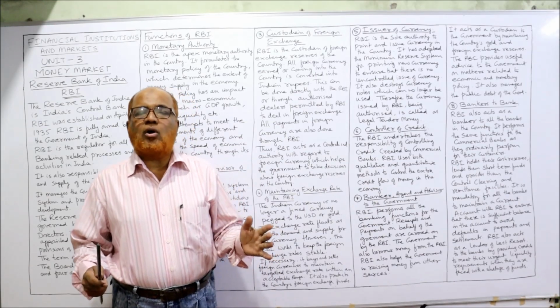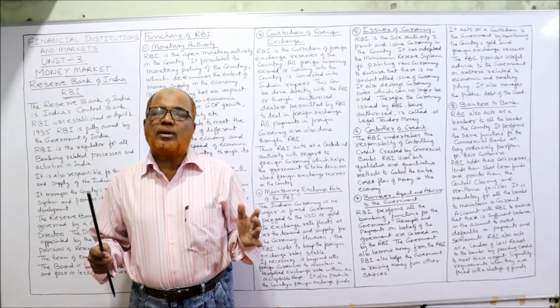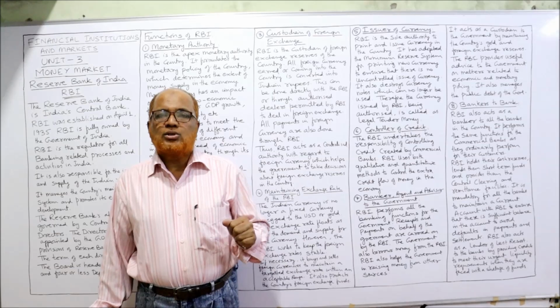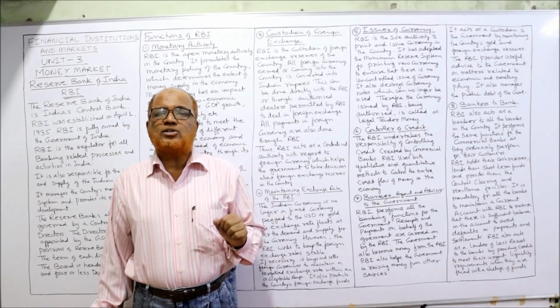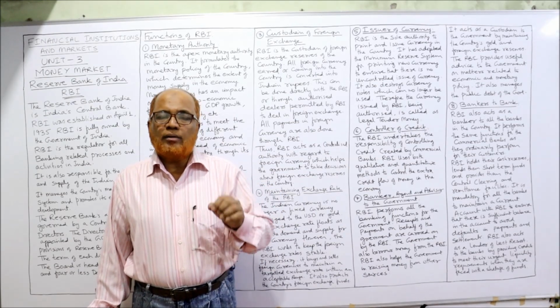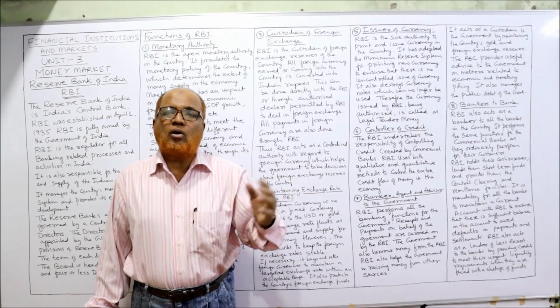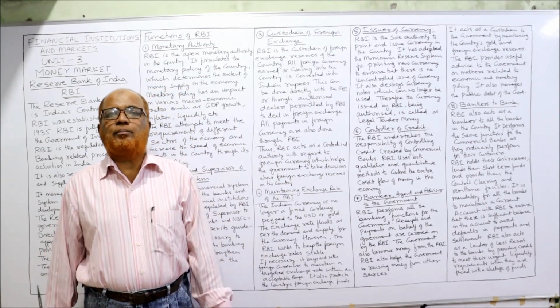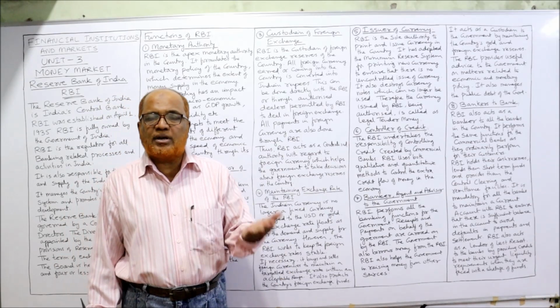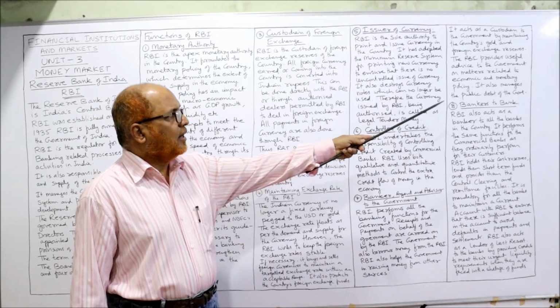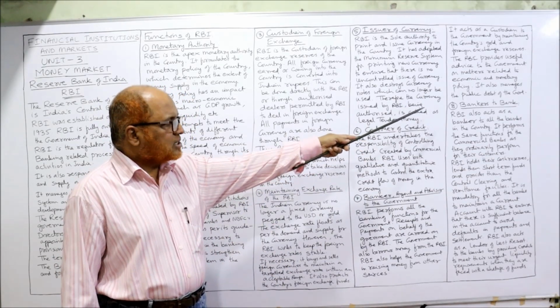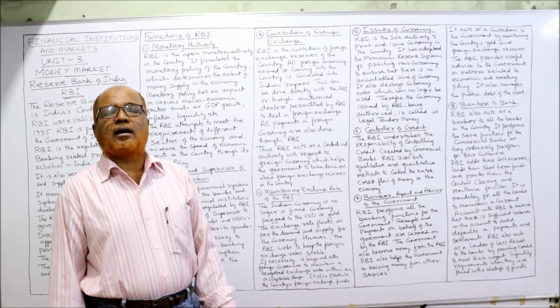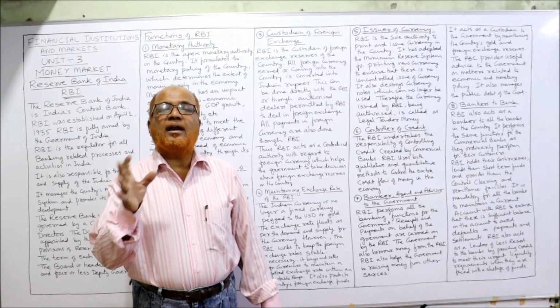One of the objectives of the government is to bring about economic development in the country. So this economic development requires policy to be made. So RBI will help the government in making appropriate policies so that there will be economic development in the country. It also manages public debt. Next one, last one, is a banker's bank. This is the parent bank.